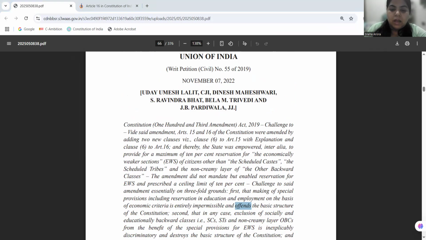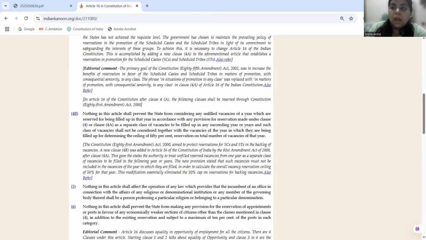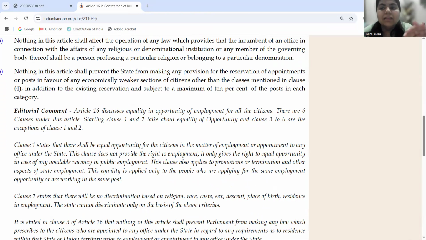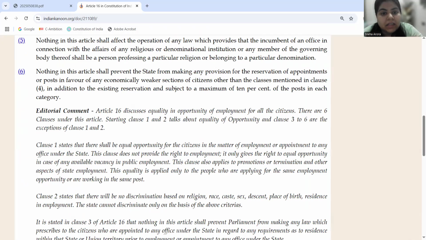When we look at what the 103rd Amendment Act did, it inserted a clause 6 in Article 15 and Article 16. Clause 6 says that nothing in this article shall prevent the state from making any provisions for the reservation of appointments or posts in favor of any economically weaker section of citizens other than the classes mentioned in clause 4, in addition to the existing reservation and subject to a maximum of 10% of the posts in each category.